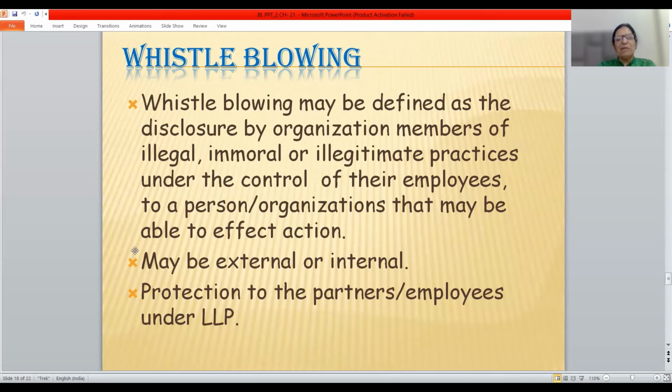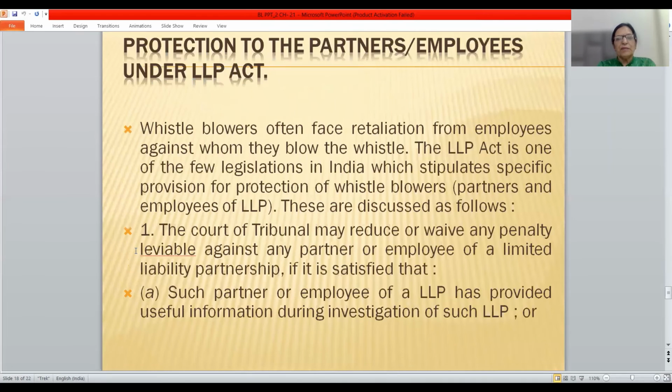He thinks that the other person who has blown the whistle against him is his enemy. And in the past, such whistleblowers have been murdered also, or they have been demoted. But a lot of protection has been given under Section 31 of the LLP Act 2008. Now, what is the protection which has been given to the partner or employees under the LLP Act 2008?